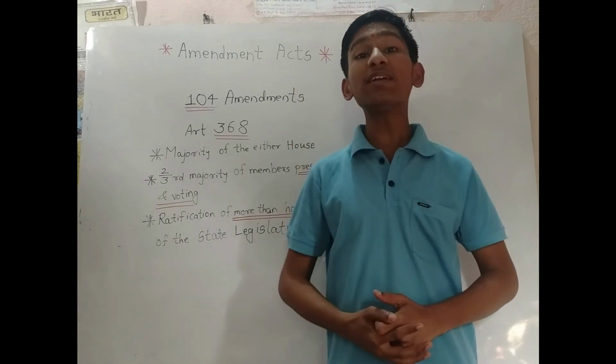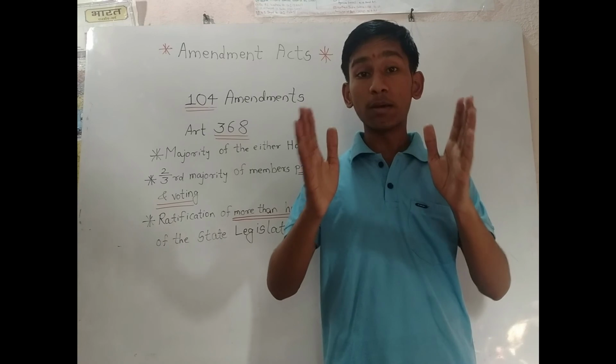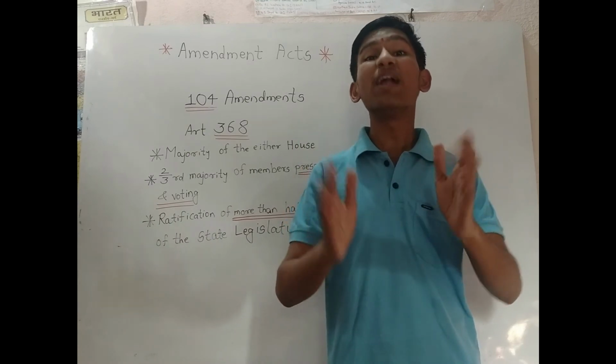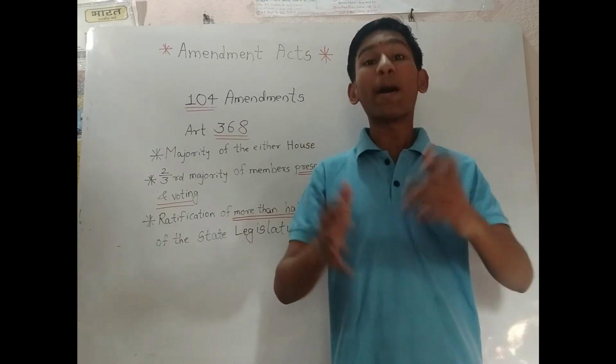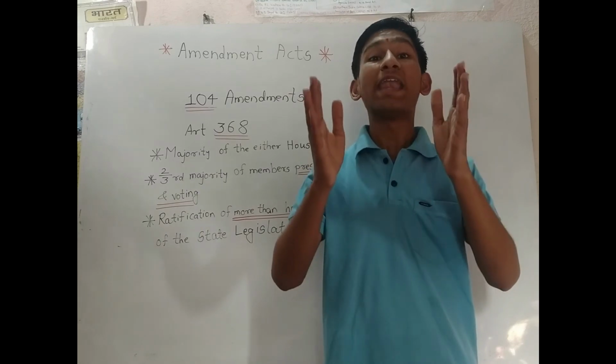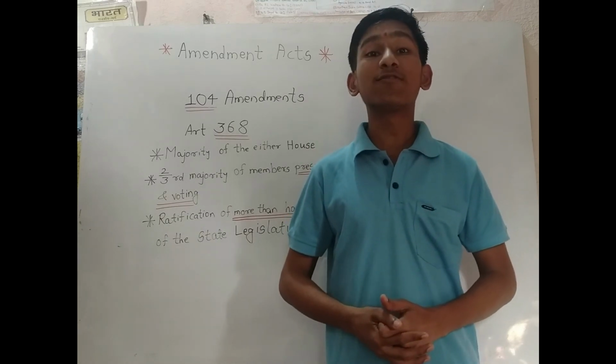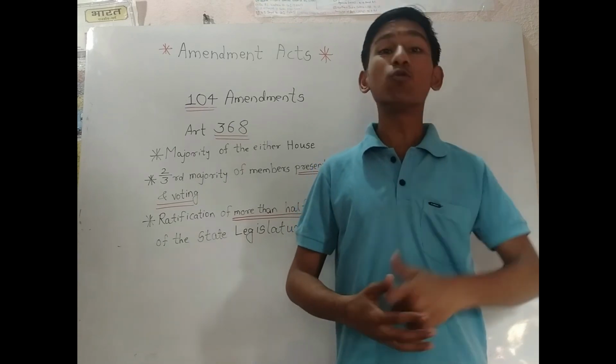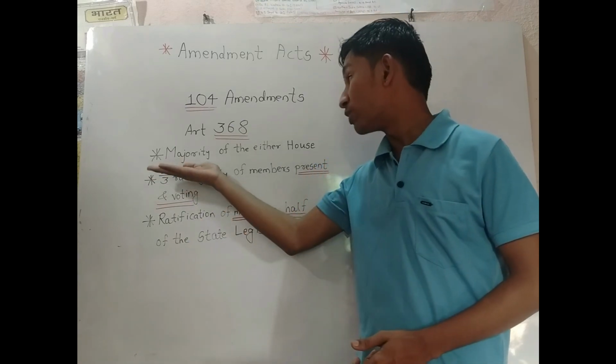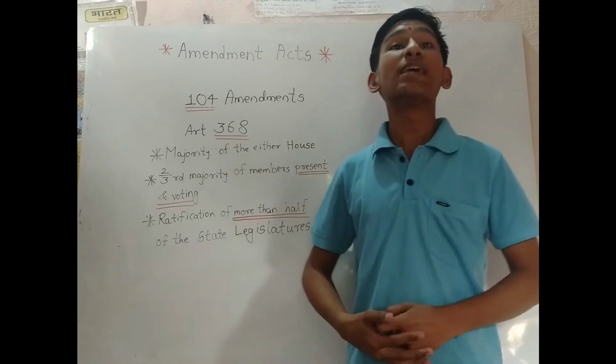When the Parliament thinks that some amendments are required in the Indian Constitution, the Parliament takes up an act for discussion, and when this act is taken for consideration in either house of the Parliament, the majority of either house is important.